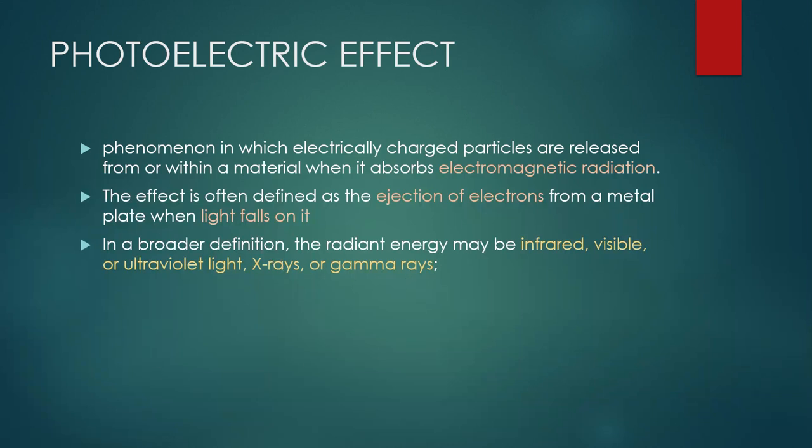For the photoelectric effect to occur, the light needs to pass a certain frequency, which is the threshold frequency. Every type of metal has its own threshold frequency. If this frequency cannot be achieved, the electrons on the surface of the metal cannot escape from their bond. But if the light has a higher frequency than the threshold frequency, the photoelectric effect can occur. Let me explain with a drawing.